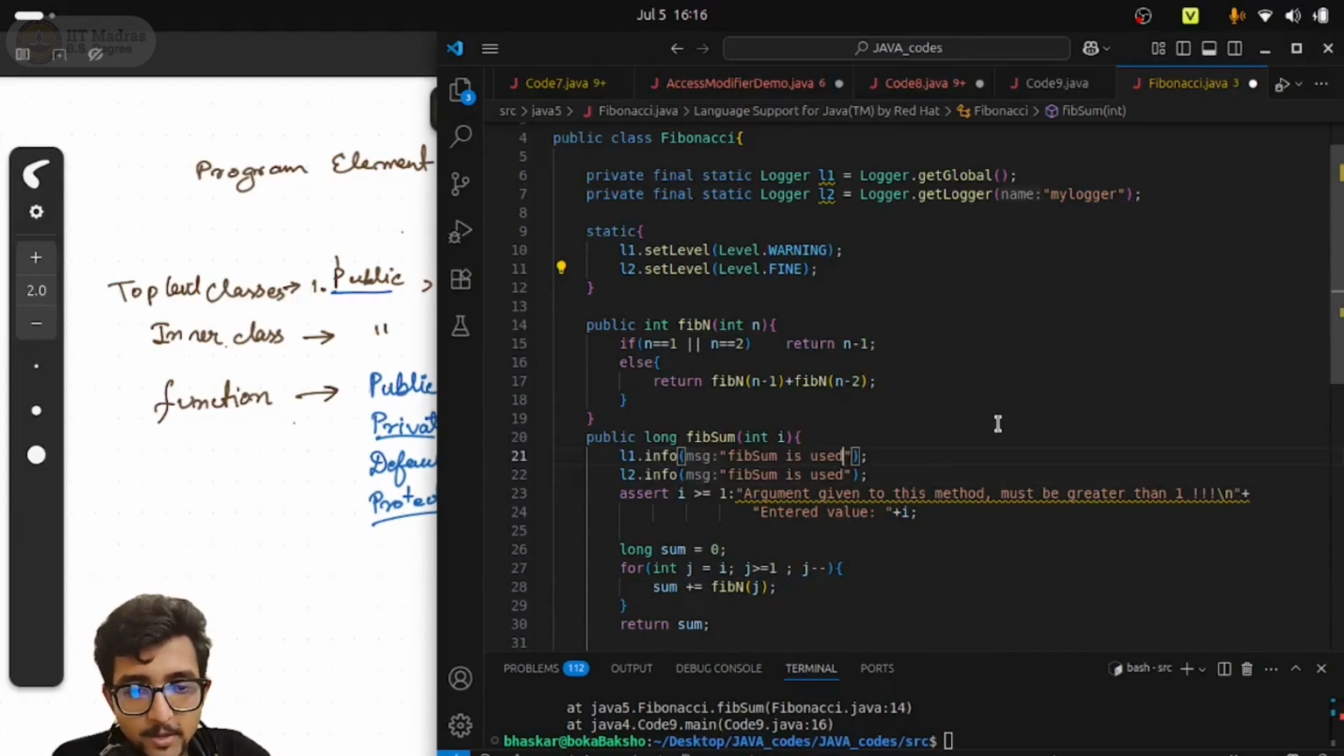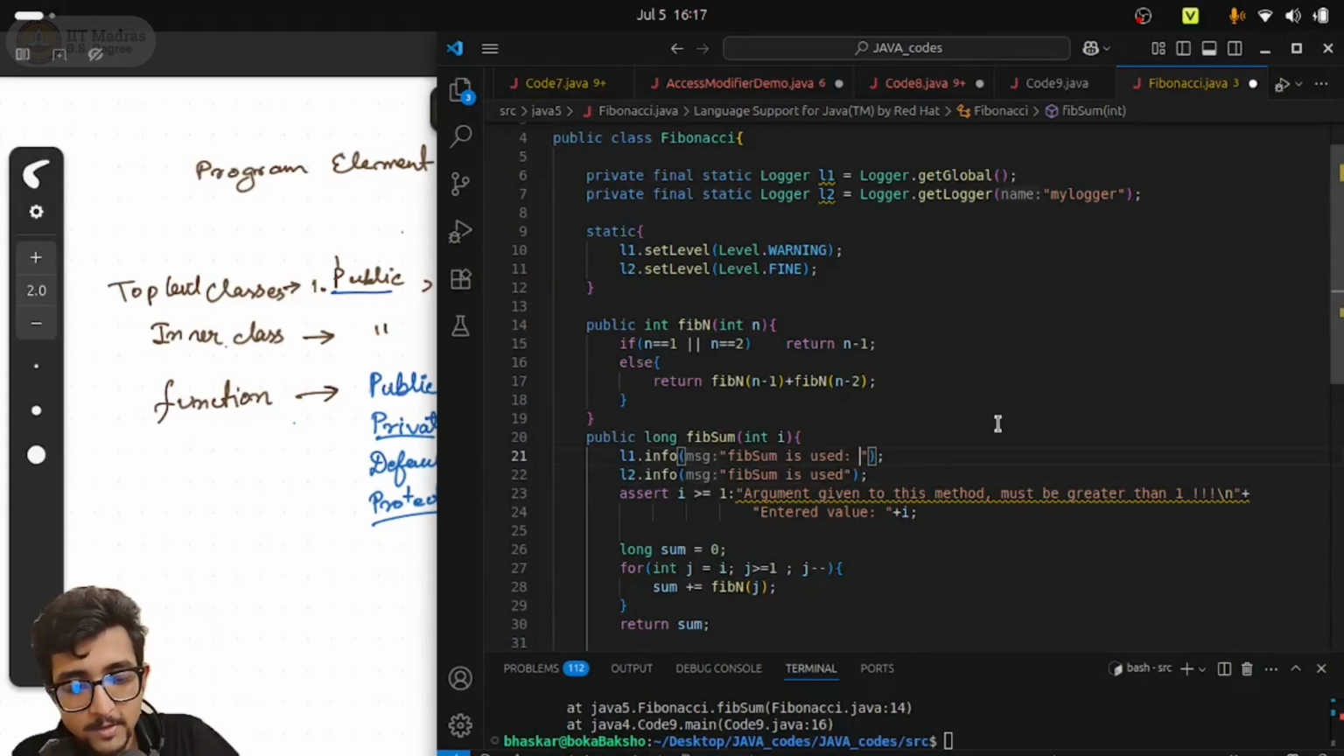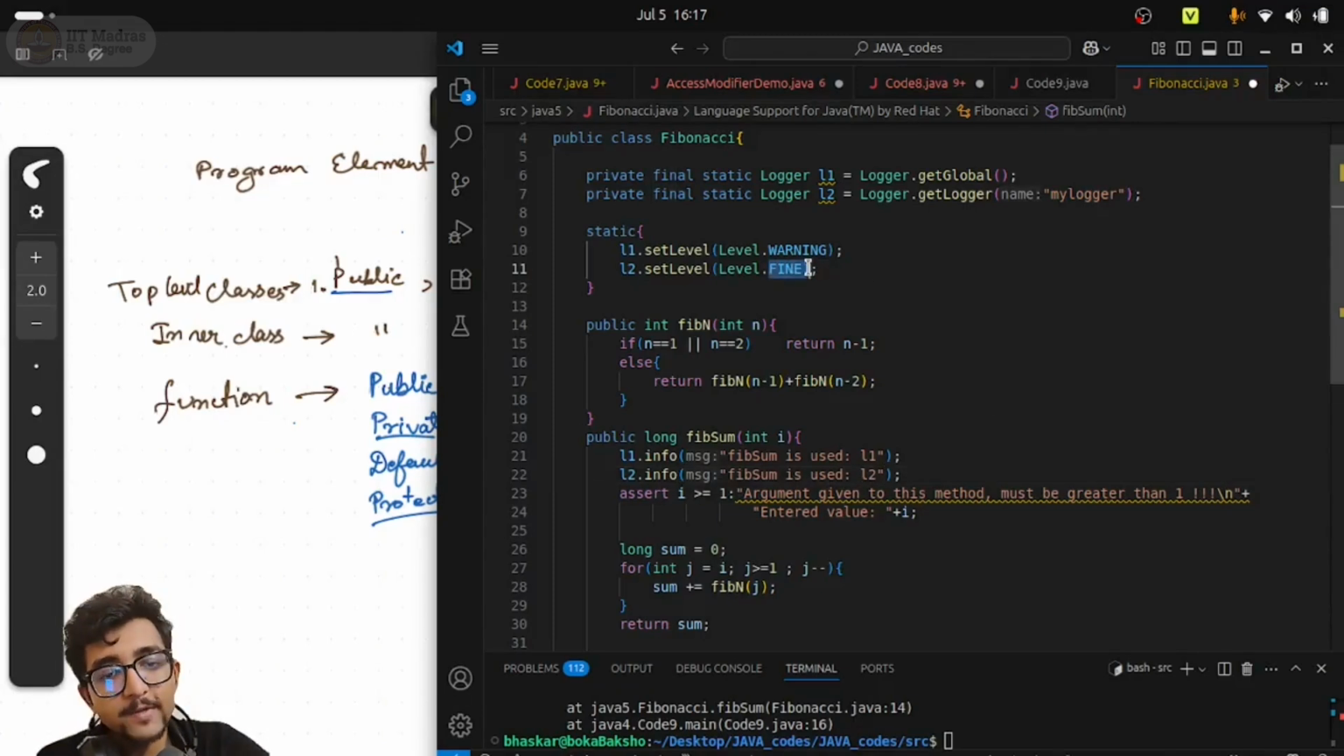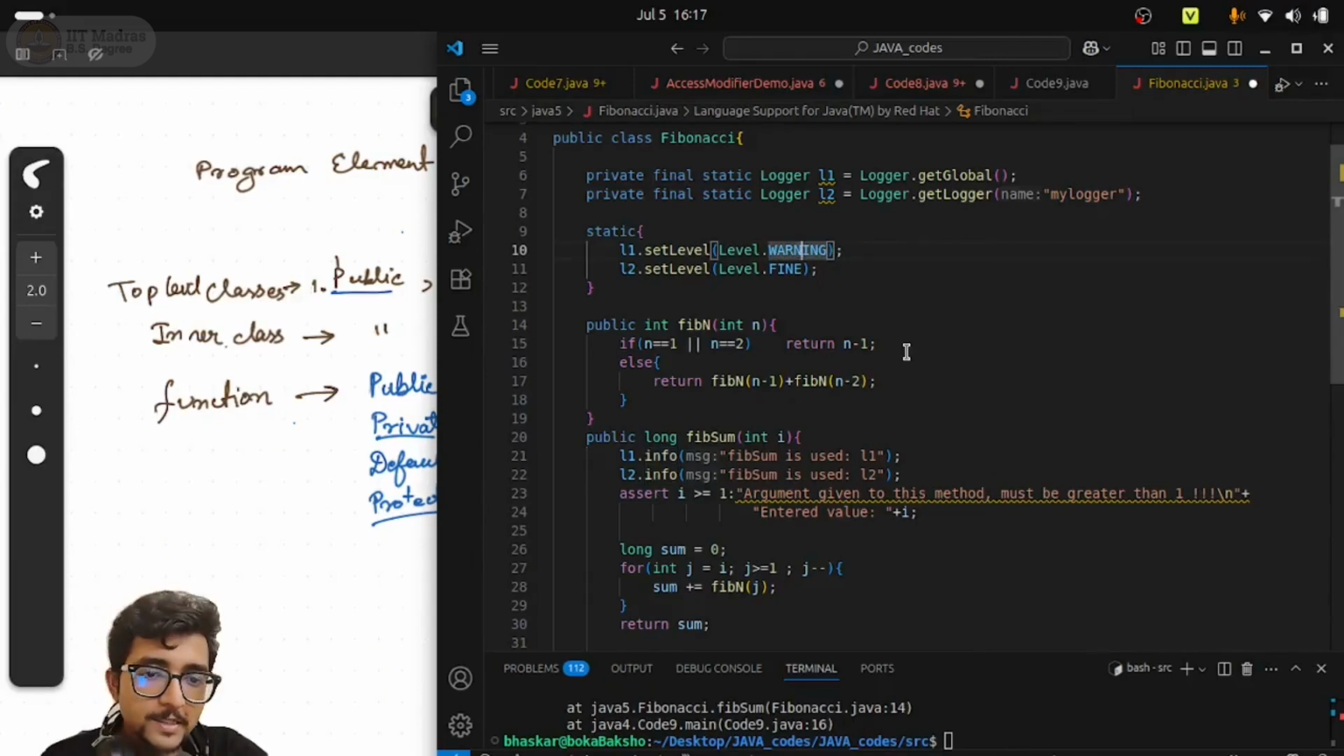Fib sum is used. So let me just write one thing: the source is L1, and here the source is L2. Right? So both of them are printing at info level, but you see that info level is a higher severity level in relation to fine. Relative to fine level, info is a higher severity level. So L2 is set to fine, so L2 will be printing this line, but L1 is already set to severity level of warning. So if you are writing an info message for L1, that will not be printed in the console. Why? Because L1 severity is set to warning. So anything warning or more than warning will be printed, right?